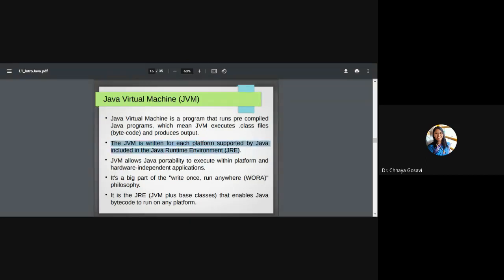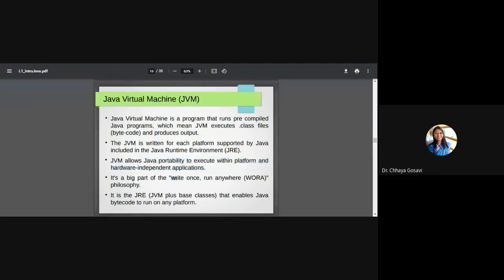When we say that Java is a platform independent language, the only platform dependent part is the JVM. The machine on which we want to execute a Java program must have a JVM supporting that particular platform. So the JVM allows Java portability, letting applications execute in a platform and hardware independent way.